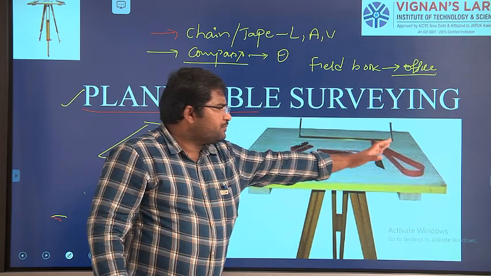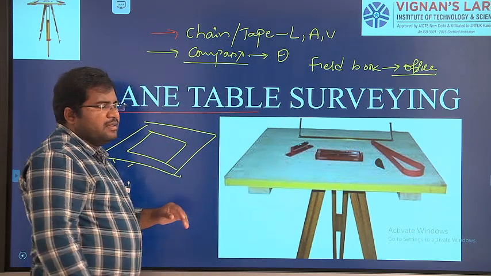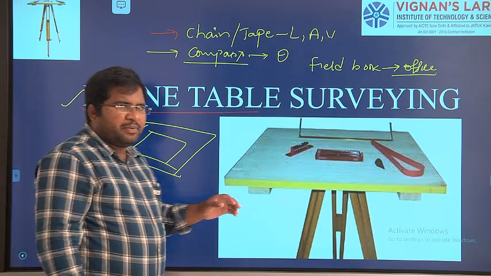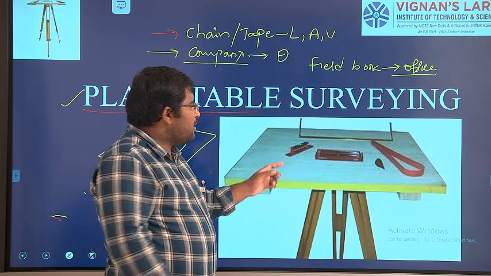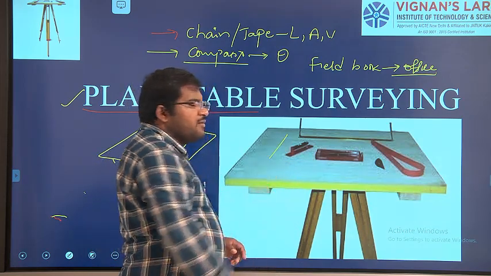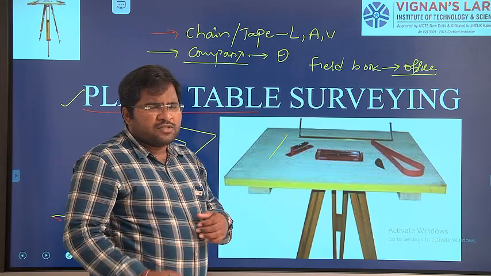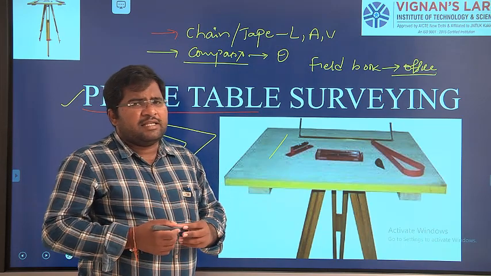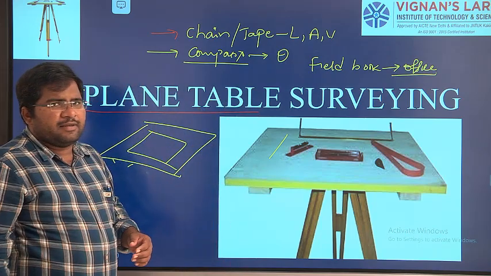So this is a table. Over this we place the drawing paper, where after taking the reading in the field, we draw the plan according to the scale. So this is the best advantage we have from plane table surveying, right?